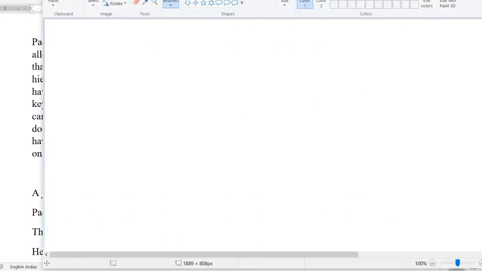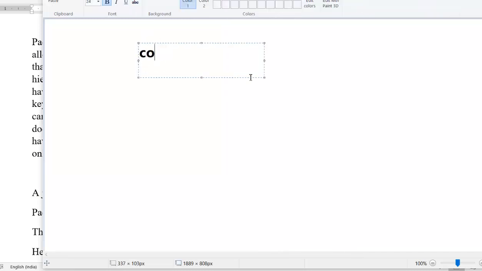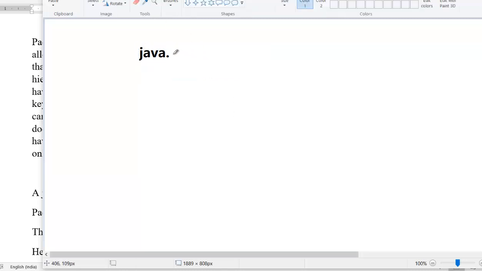Okay, see, let's say we have created a package called com or say java. Now under this we will create one more package called util.